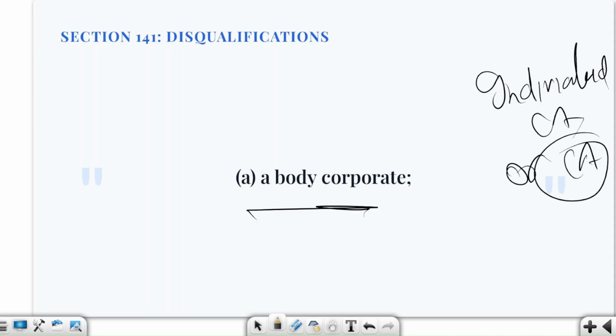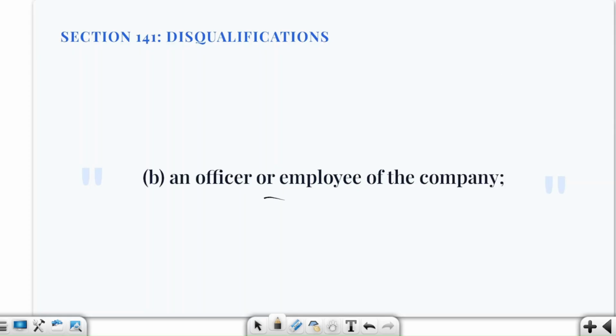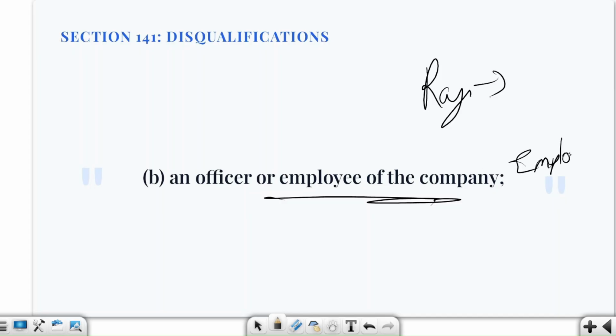Next, who can't be? Officer or employee of the company. An officer or employee of the company cannot be its own auditor. Suppose ABC Limited has Mr. Raz, who is also a chief accountant of this particular company. Now, can he simultaneously become statutory auditor? No, of course not, because the auditor must be independent. So, an employee cannot be an auditor.